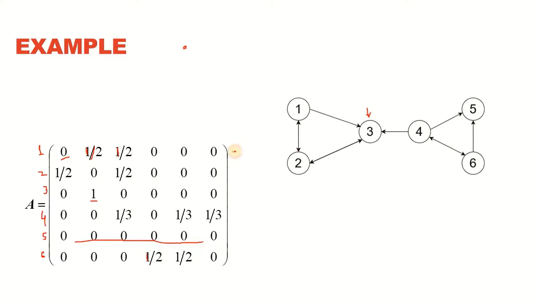Now if we add up all these rows, we are going to get 1. The value of a vote of node 1 is divided into half, and it's being provided to 2 nodes, so it sums up to 1. The 2 votes that node 2 is casting have half weights and therefore sum up to 1, and node 3 is casting only 1 vote, all its value, so that is 1, and the same way for all the other nodes. So this is our A matrix.